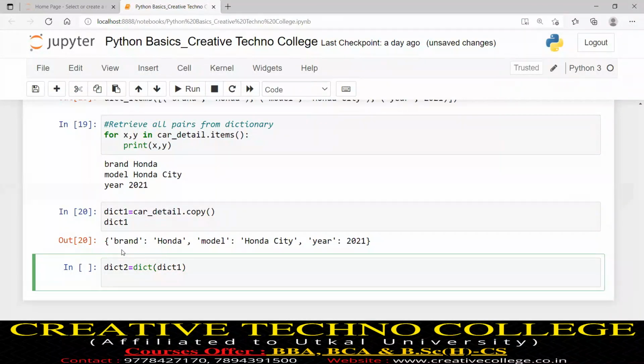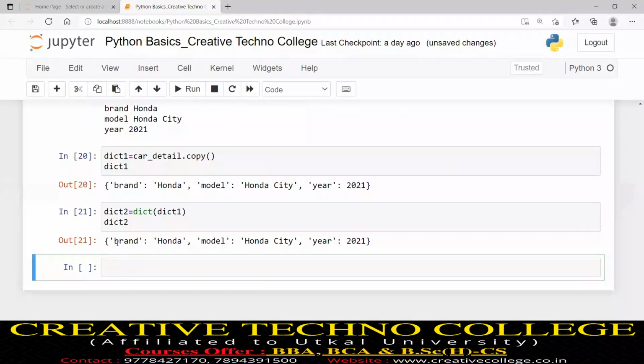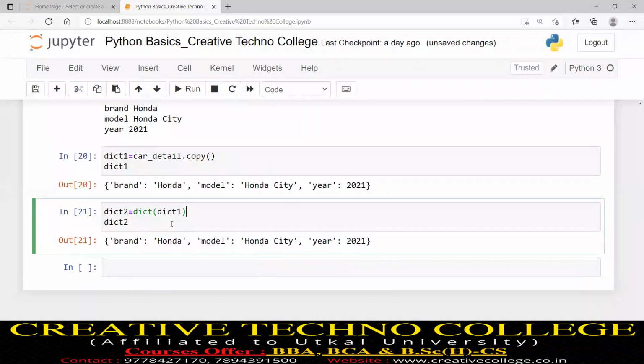So what is the value of dict2? Now I will hit run. I got this. So by invoking the dict function we can create a dictionary. This is another way to create a dictionary. Clear?